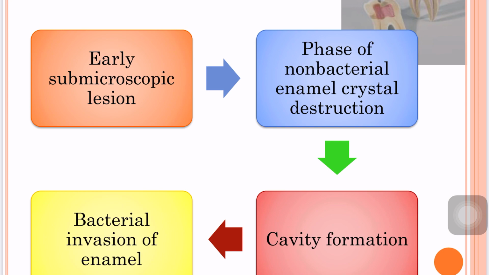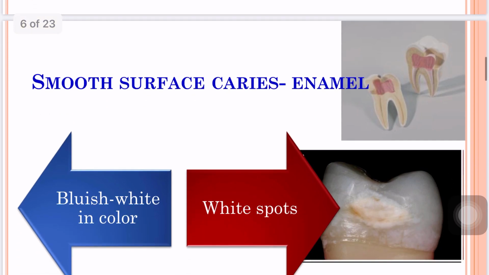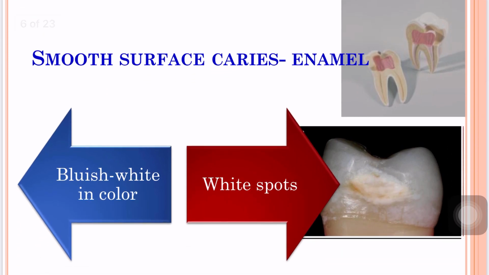The caries of enamel is believed to be preceded by the formation of microbial dental plaque. The process varies slightly depending upon the occurrence of the lesion on smooth surfaces or pits and fissures. For this reason, it is best to discuss the enamel caries histopathology under smooth surface caries and pit and fissure caries. Coming to the smooth surface caries of enamel,